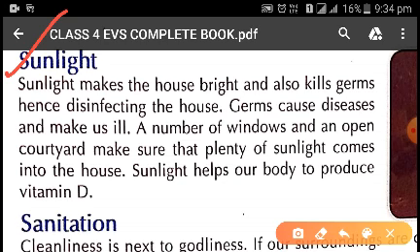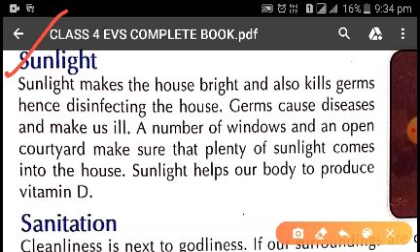Children, because of the heat, our house is kept dry, and this heat kills the germs. So it is very important for our house to have enough sunlight. That is why the house should have a courtyard, an open place in front of the house, or a number of doors and windows to let the sunlight come into the house.